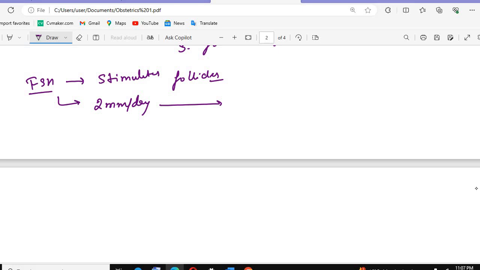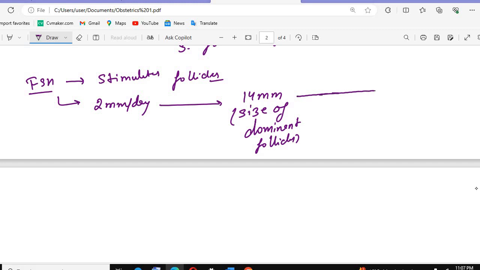Once a certain size is attained, for example 14 mm, this is the size of the dominant follicle. Then what will this 14 mm follicle do? It will keep growing and reach 20 mm, and that will be the mature follicle.